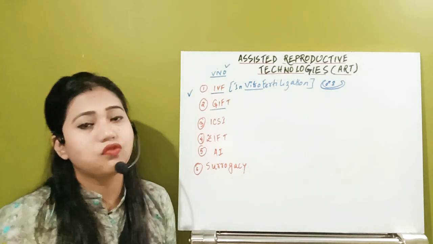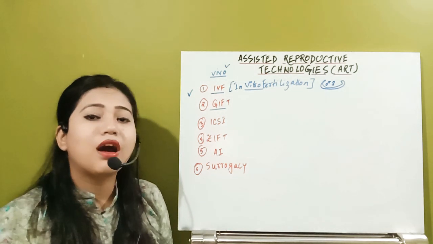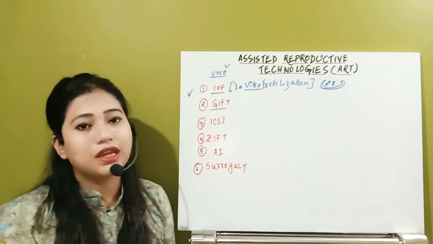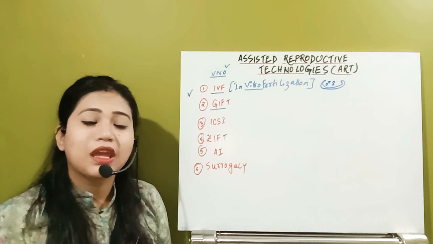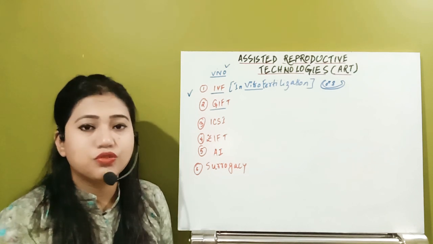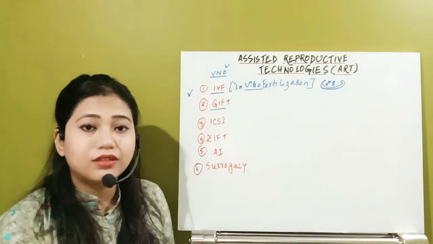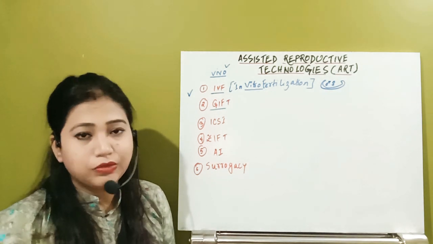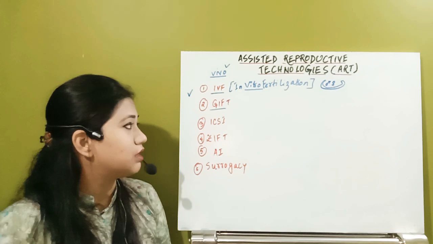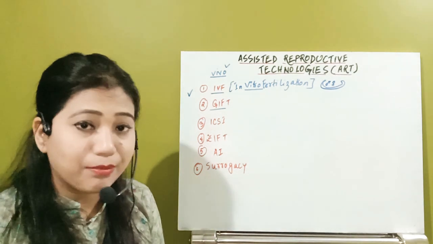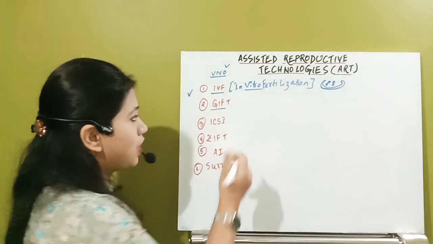In that condition, what is happening? From a donor, that means from a different female, the ovum is collected. Then that ovum will be introduced into the fallopian tube of the partner who wants to conceive. Okay, so that treatment is known as GIFT, gamete intra fallopian transfer.